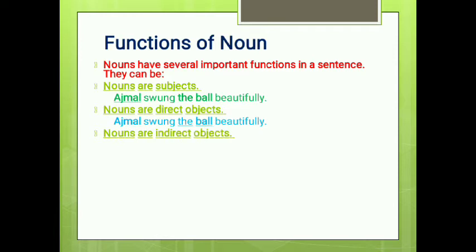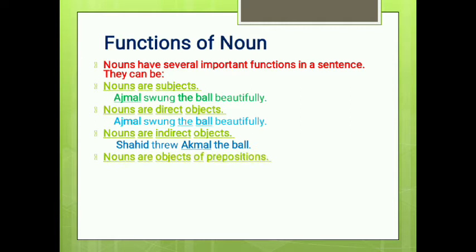Nouns can be indirect objects. For example, Shahid threw Akmal the ball. What did Shahid throw? The ball, so the ball is the direct object. To whom did Shahid throw the ball? Akmal. So the ball is the direct object, and indirectly the throwing of the ball is done to Akmal. So Akmal is the indirect object of the sentence.